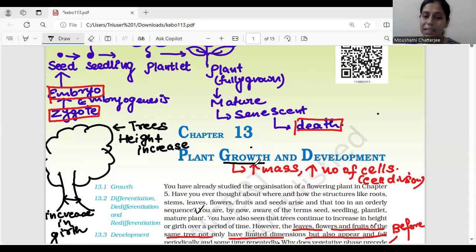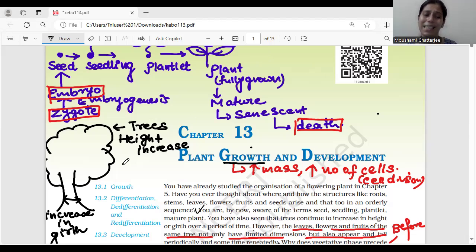So when we talk about animals, there are growth and development in animals as well. But in animals, it is very much evident, very much visible, you can see. For example, when we are small, then we start growing. From there, how we develop into an individual, the entire growth can be distinctly visible. But in plants, this is not the case.